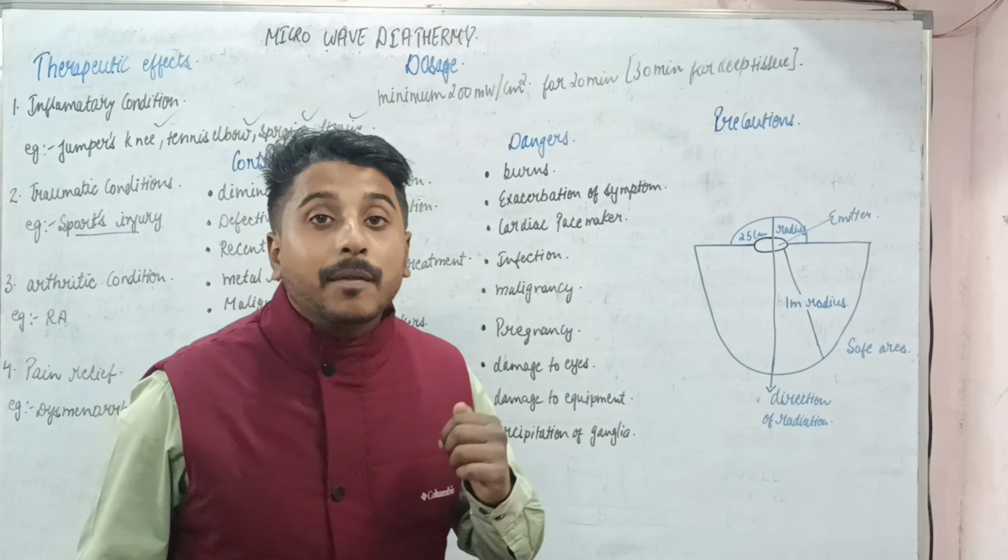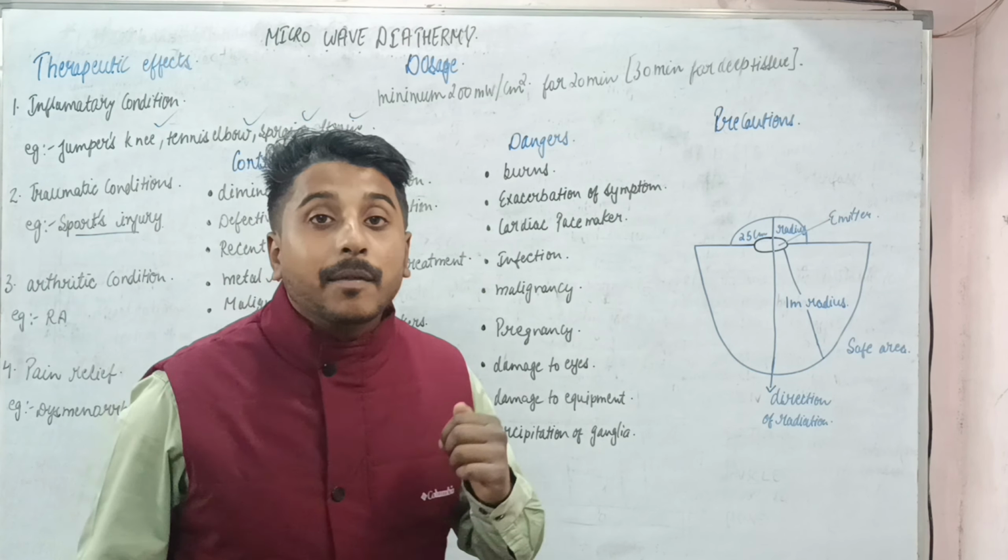Next is dosage. Here also the dosage depends upon the perception of heat by the patient. The minimum dose is 20 milliwatt per centimeter square, because only after this will the therapeutic effect occur. This minimum dosage is required for a heating effect, and it can be given for 20 minutes, or for deep tissues for 30 minutes.